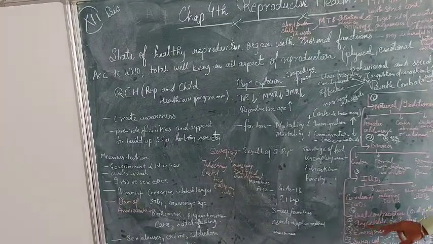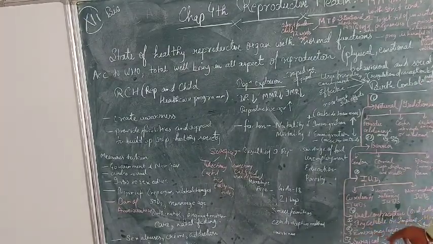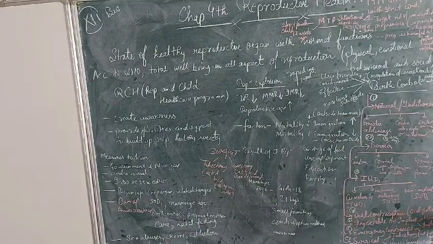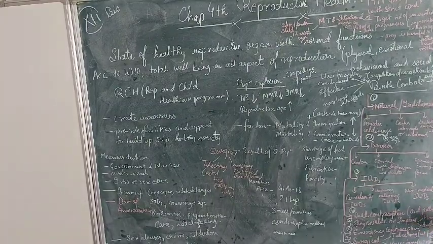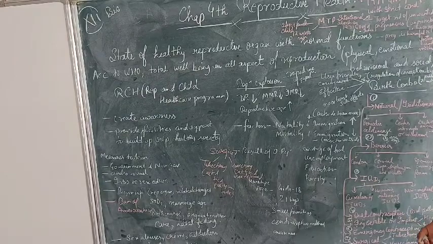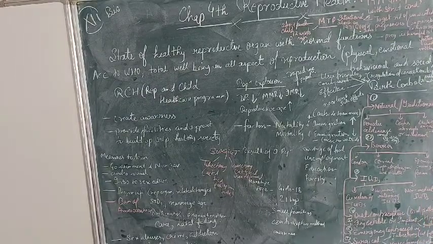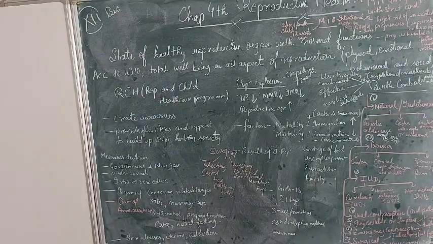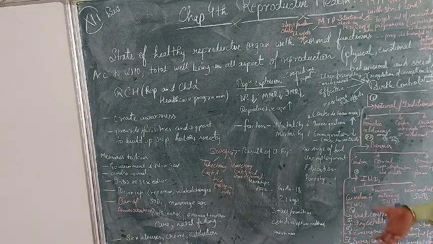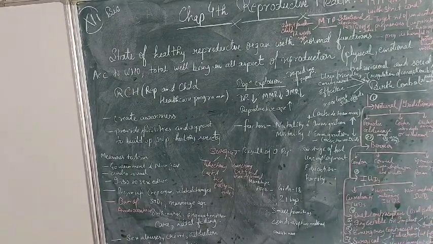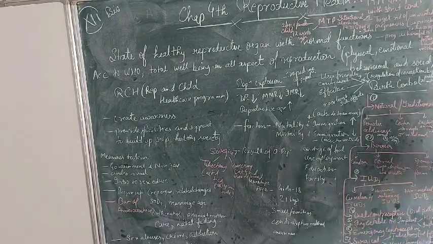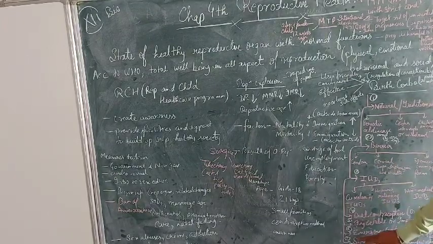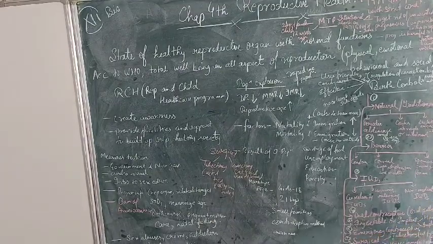Now the fifth one is the injectable or implants. Injectable or implants are also categorized into two categories: hormonal injection or implants. Hormonal injection is an injection of different hormones so that a particular menstrual cycle is avoided for a period of time. Then the implants are also inserted to avoid the sperm reaching the ovum, and this is called injectable or implants, which are used in the birth control methods.